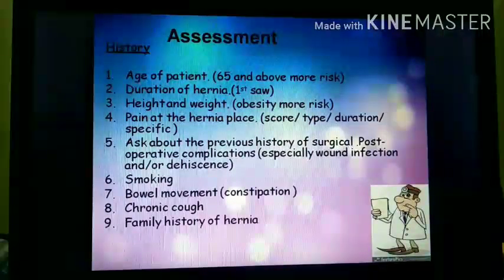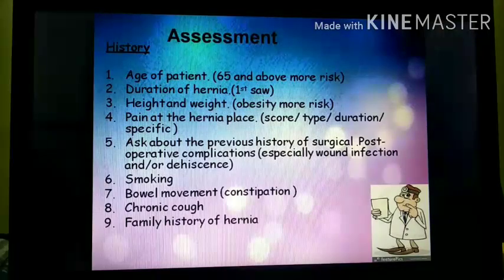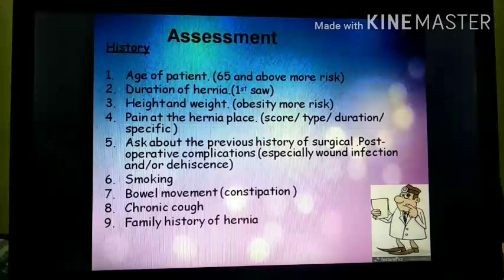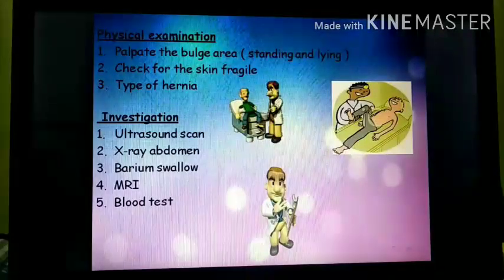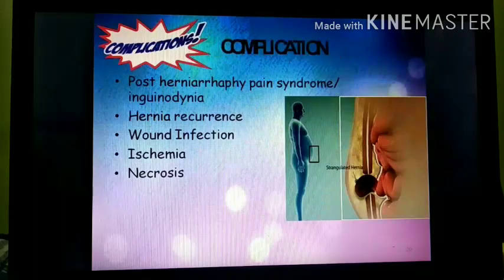After that, nursing management includes the assessment history. Take the history of age of patient, duration of hernia, height and weight, pain at the hernia place, any previous history of surgery, smoking, bowel movement, chronic cough, family history of hernia. Then do the physical examination, palpate the bulging area and check the skin for its fragility and which type of hernia is present. Then investigation should be done by the patient.